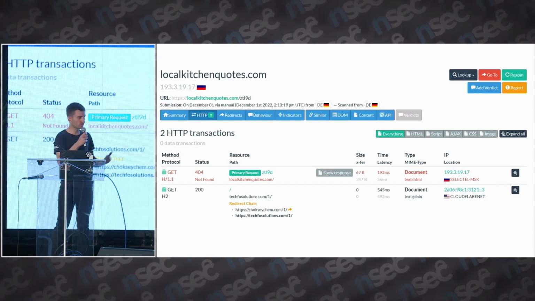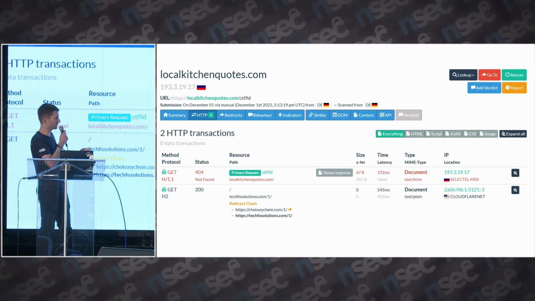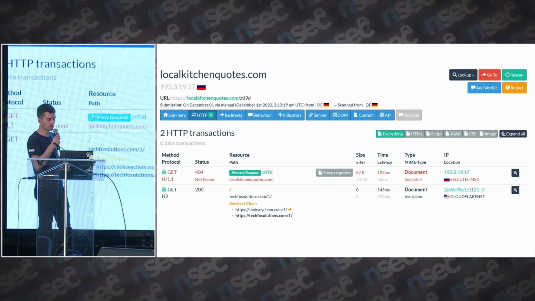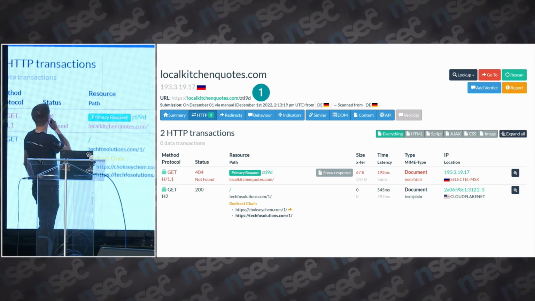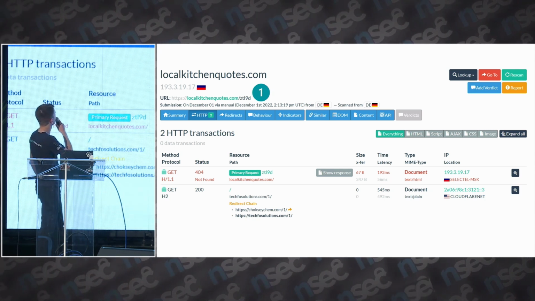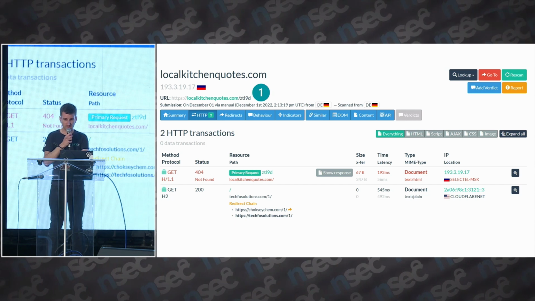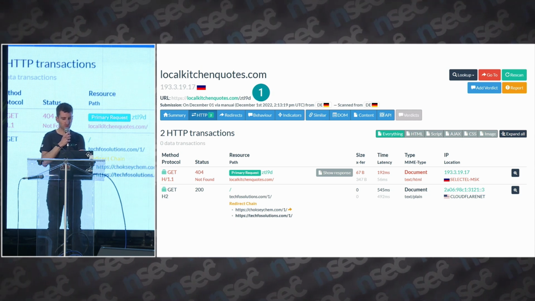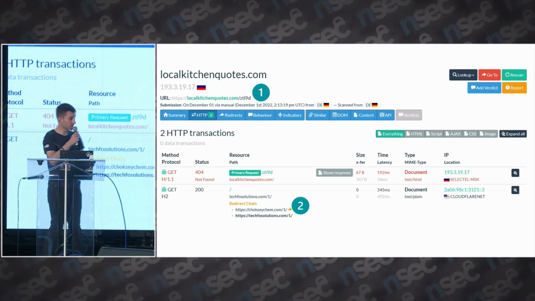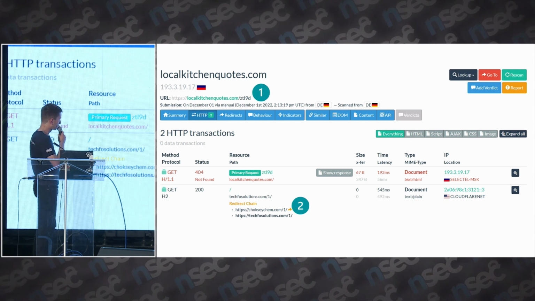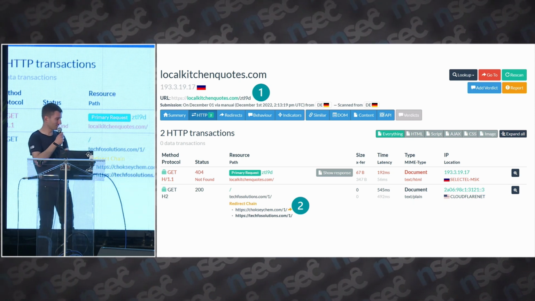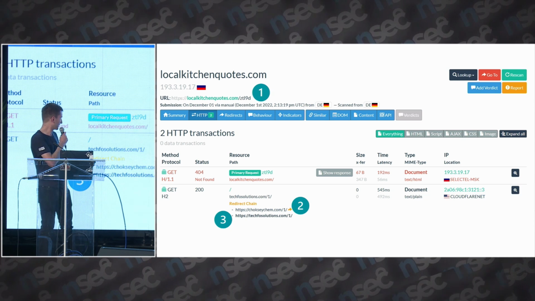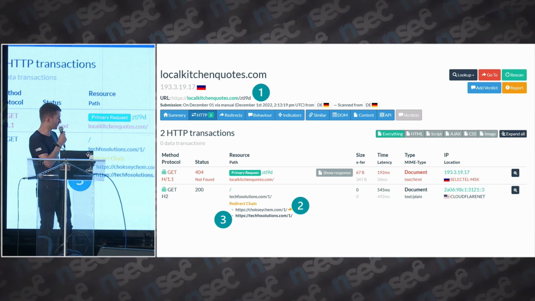This is an example of a chain for this TDS that I found on urlscan.io. The target will first visit the website localkitchencodes.com. Then they will be redirected to a second domain, which is a bit hard to pronounce, so I won't do it. And then there is a third redirection to techfosolutions.com.